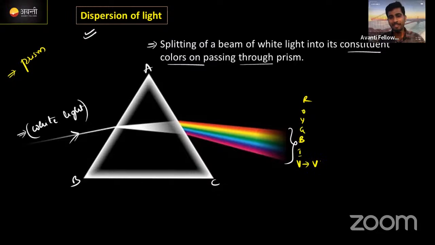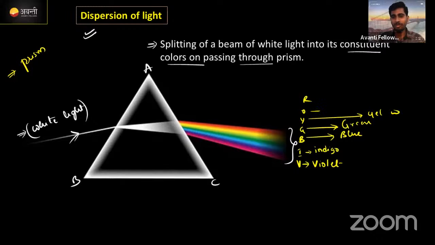V means violet, I means indigo, B means blue, G means green, Y means yellow, O means orange, R means red. These are the 7 colors. What are those colors? Violet, indigo, blue, green, yellow, orange, red.